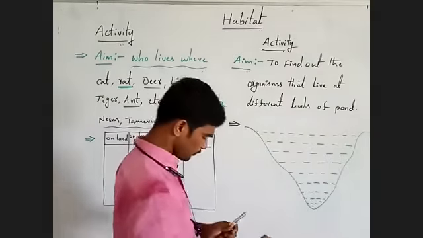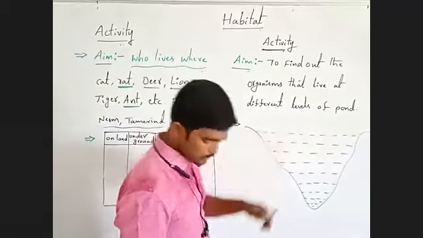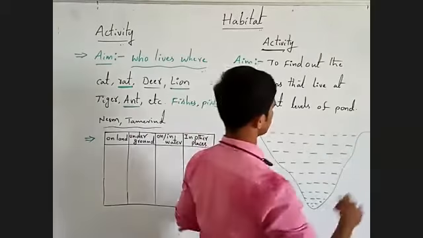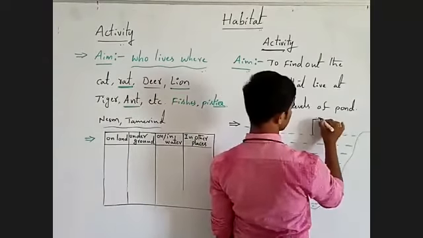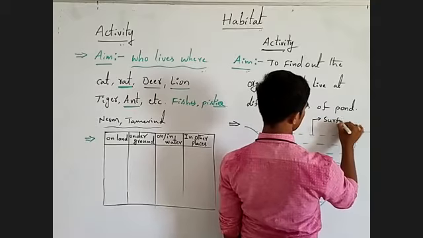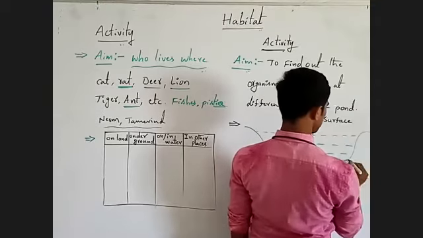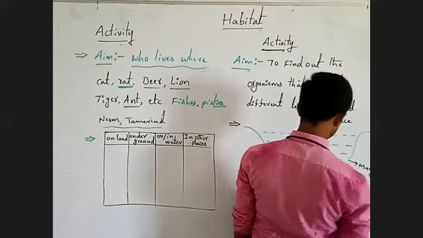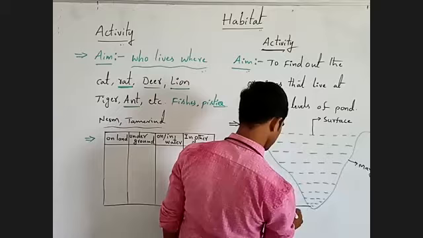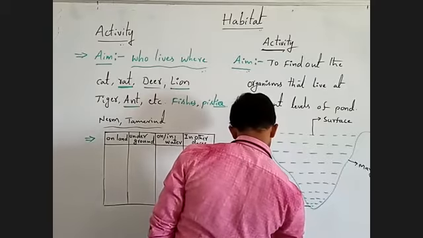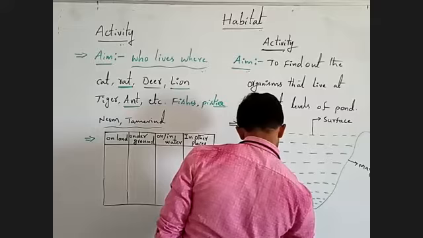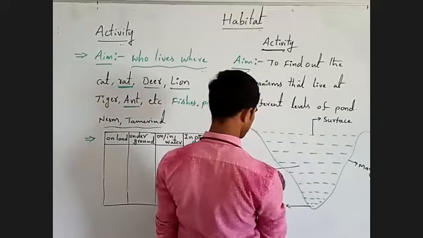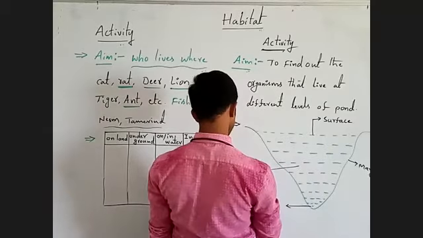Here, this is the surface of the pond. Here, margin. This, bottom. Here, mid region.